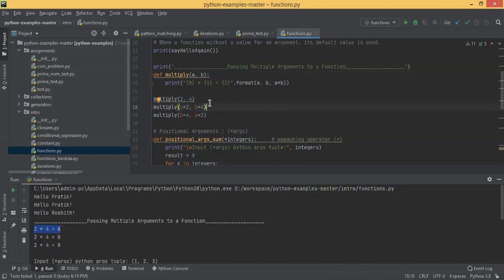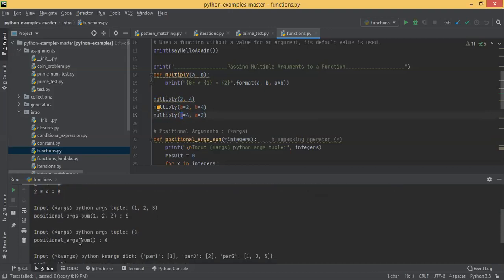So what's the benefit here? Suppose a function is taking many parameters and you don't remember the sequence of the parameters, in which order you have to pass them. You don't have to worry. You can call this function by explicitly calling out their names and pass the values. That's the whole reason you can call a function by explicitly specifying the parameter name. In all these cases you are getting the same output.